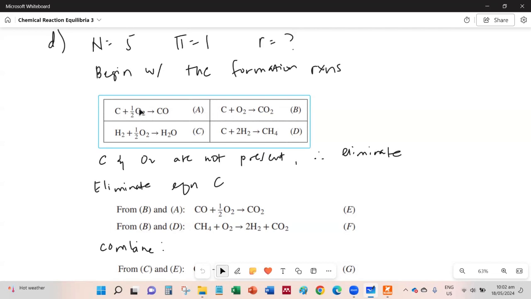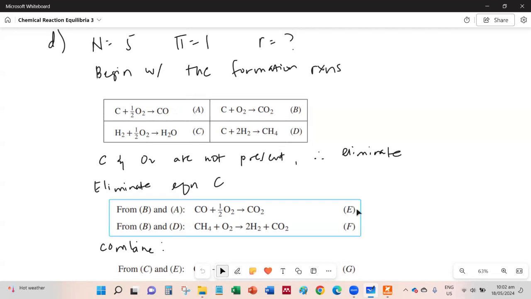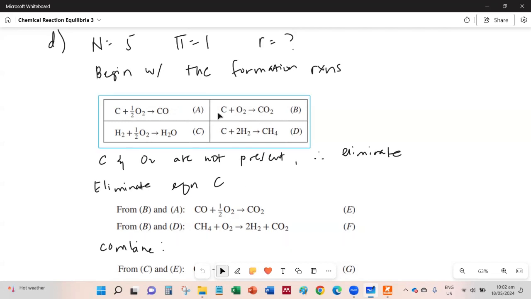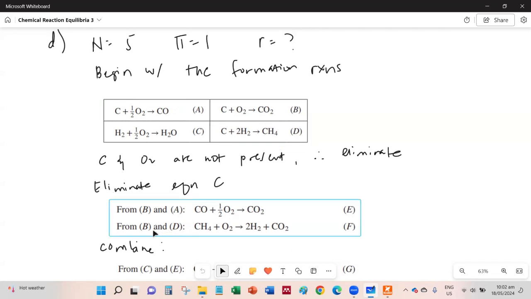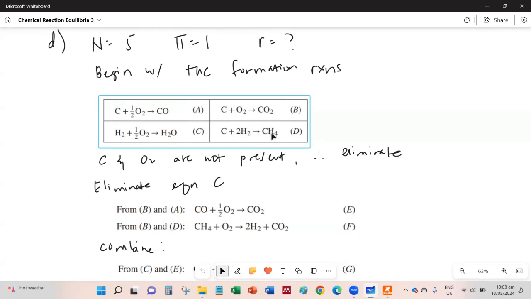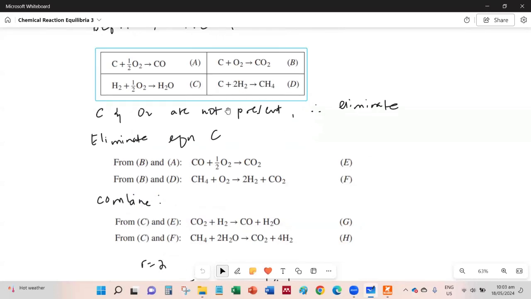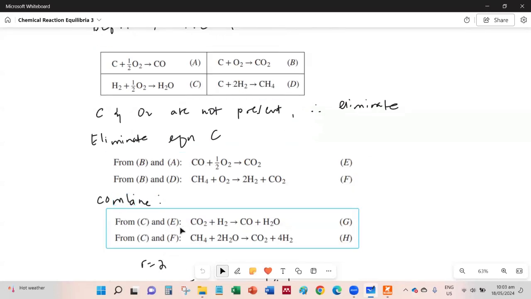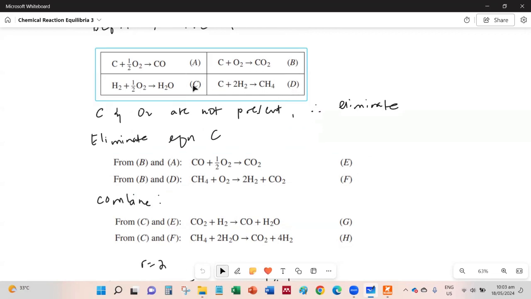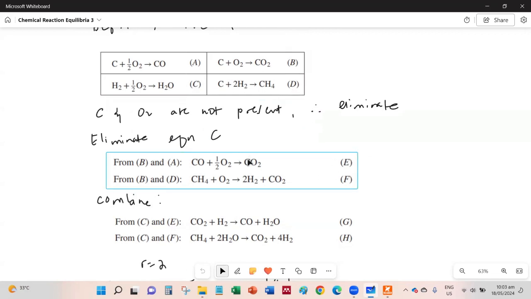So you reverse equation A and then you add it with reaction B. So we're able to eliminate C from the equation, and then we combine B and D. You reverse equation D, and what you will get is an elimination of C, carbon. Next we combine C and E to eliminate oxygen. So we combine reactions C and E to eliminate oxygen.